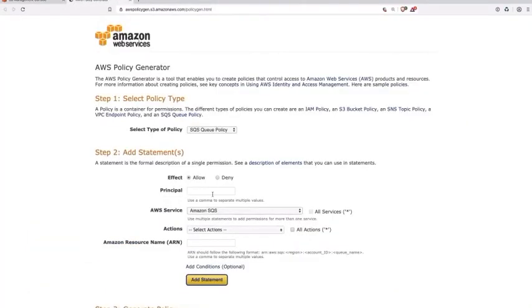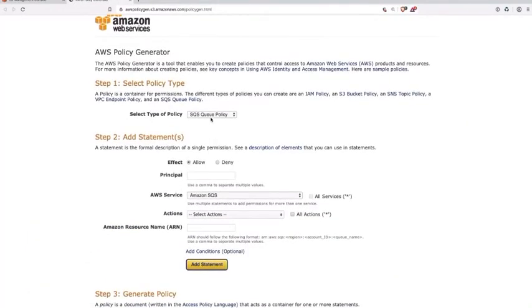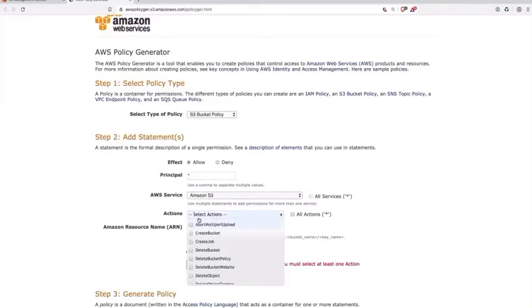That's our policy generator. First thing we want to select is what kind of policy you want to create. In this case, an S3 policy. The effect, allow. The principal, right? The principal is the who do we want to allow? In this case, we want to make it available to everyone, so I'm going to use a star there. The action and the service, so S3 as a service. The action in this case, just the get object action. Right here you can see all the different actions you can do in S3. In this case, just get object.